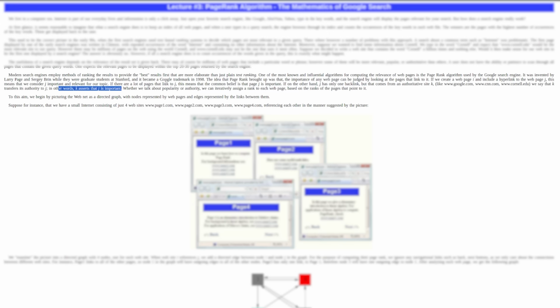Whether we talk about popularity or authority, we can iteratively assign a rank to each page based on the ranks of the pages that point to it. So generally speaking, if you look for any topic on the internet, let's say you look for aliens, for instance, right? What Google's ranking is going to do is most likely grab the most relevant and the most authoritative result that it can find.